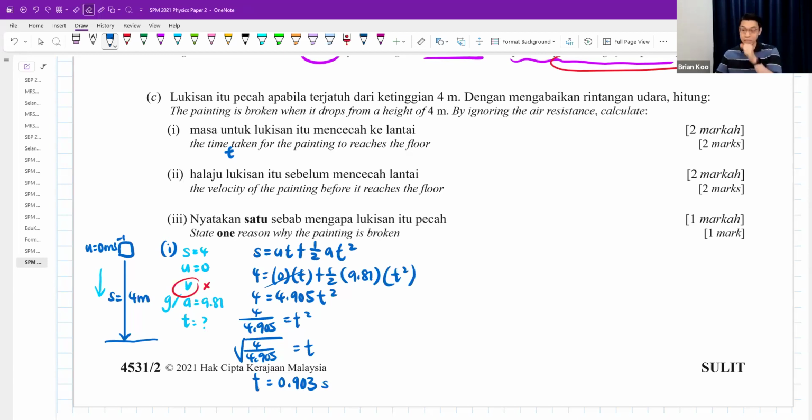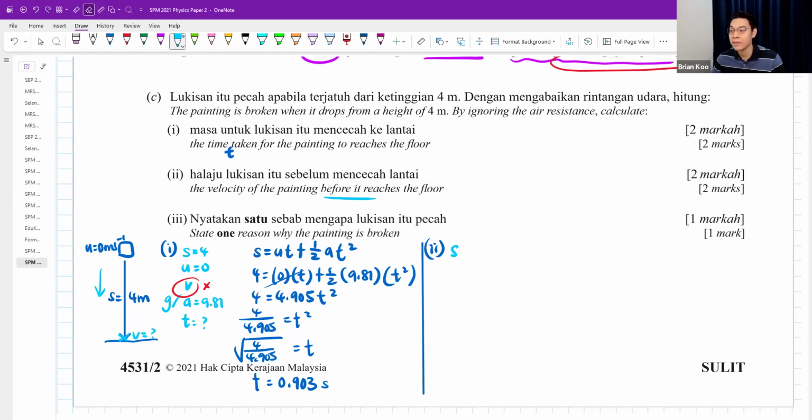Okay, done. So they are mixing your form 5 force and motion with form 4 force and motion. Then calculate the velocity. Also a SUVAT question. Before it reached the floor. So right before it reached the floor, it will be very fast.